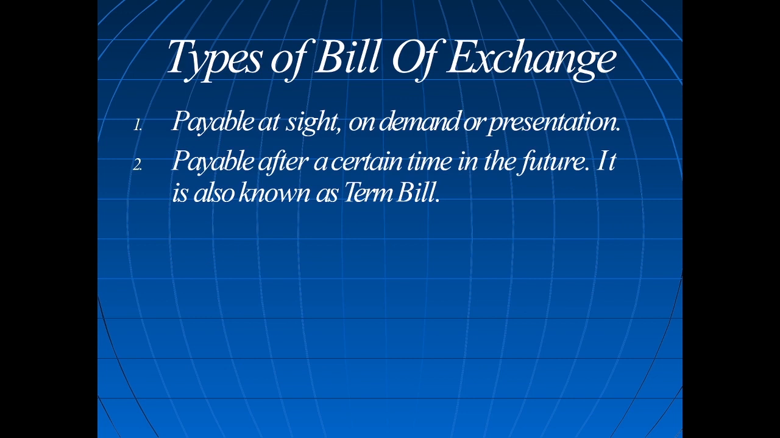Okay, types of bill of exchange: payable at sight, on demand or presentation, and payable after a certain time in the future, which is also known as a term bill. Payable at sight or on demand means there is no time period. Term is not there. Whenever he produces the bill, then the debtor has to pay the money. But payable after a certain time in future is also known as a term bill.